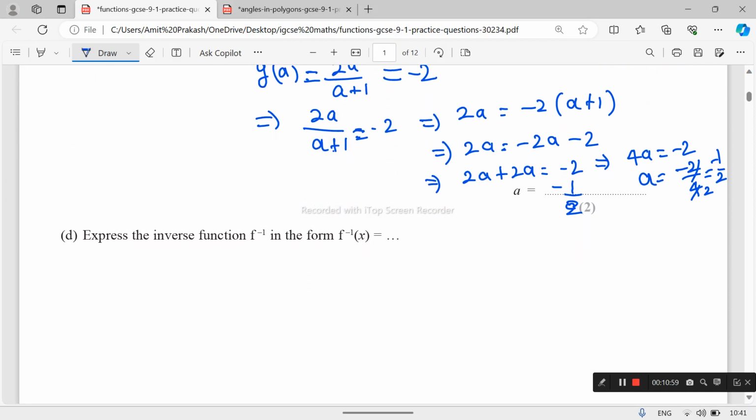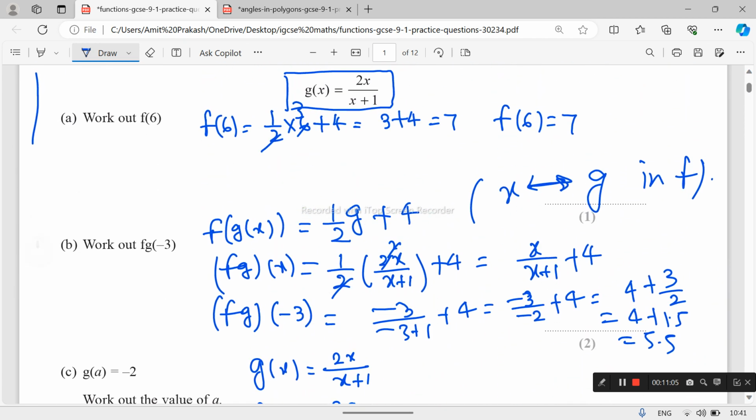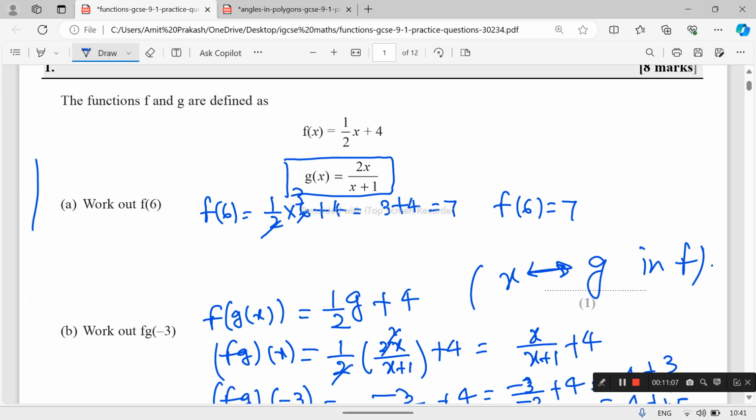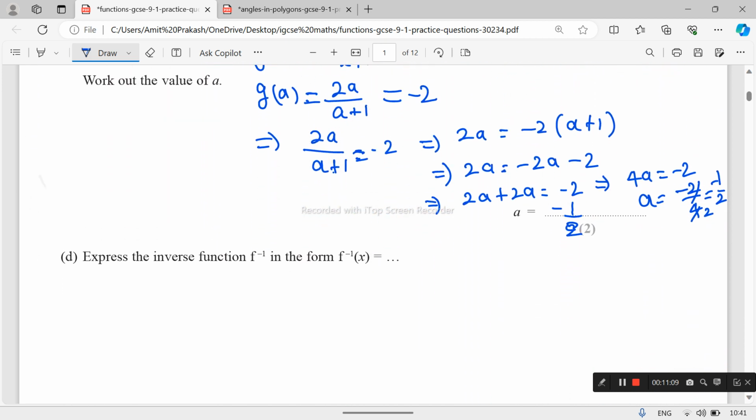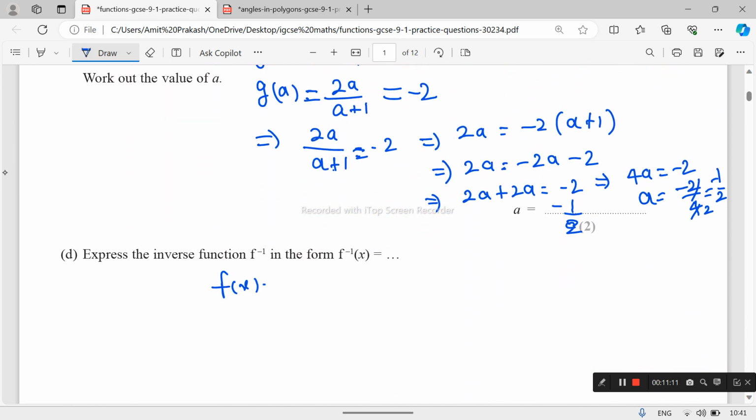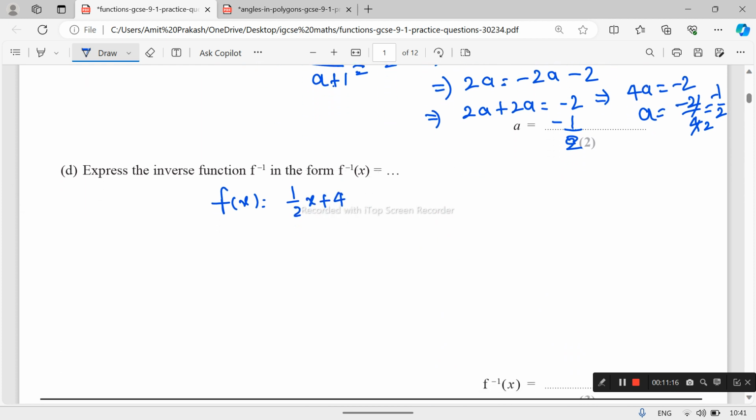Again, express the inverse function f inverse in the form of f inverse x. So we have to find out f inverse x. We have given f(x) equals half x plus 4. So what is the inverse? If g is the inverse of f, then we have to find out the inverse.